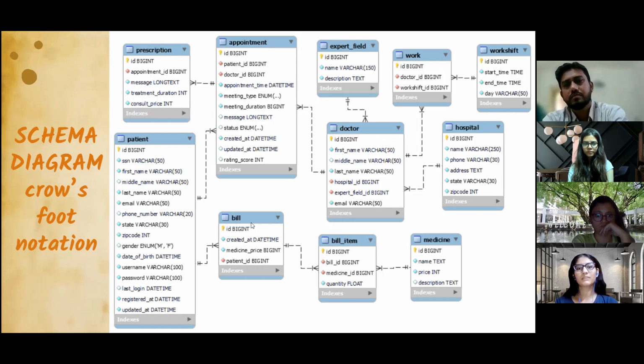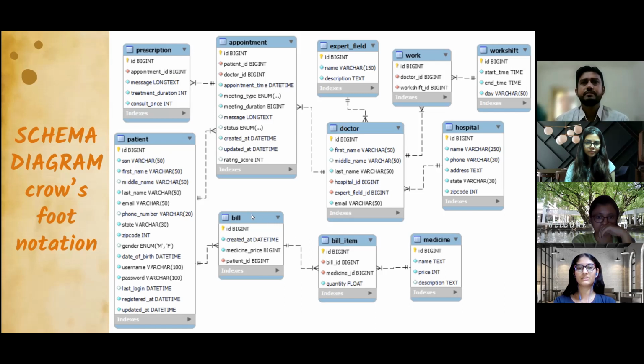And coming to the bill table, here in this table, as it is many to many, we have created this kind of structure. So basically, first when a patient wants to create a bill, this table will be created with medicine price as null. This medicine price is nothing but the total price the patient is going to pay for the medicines.